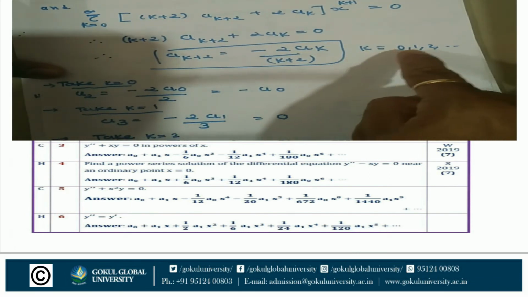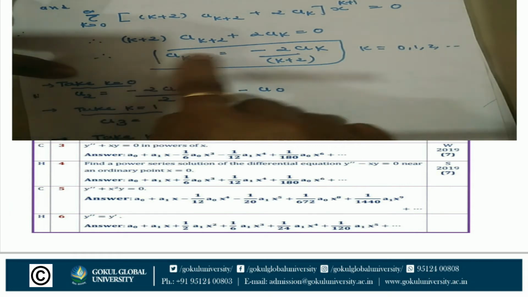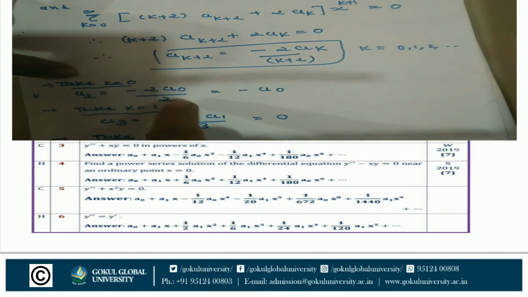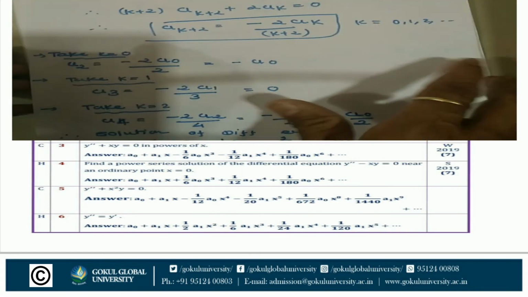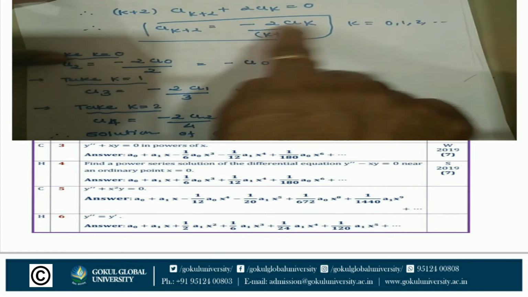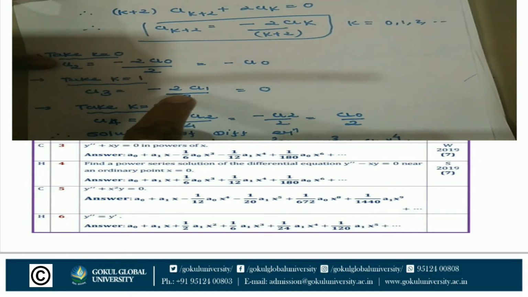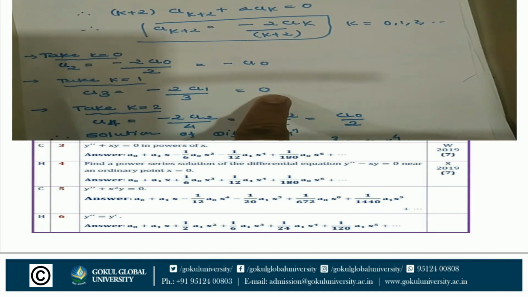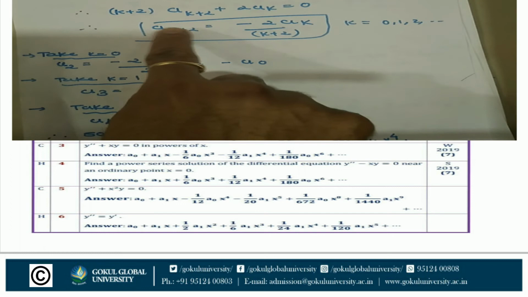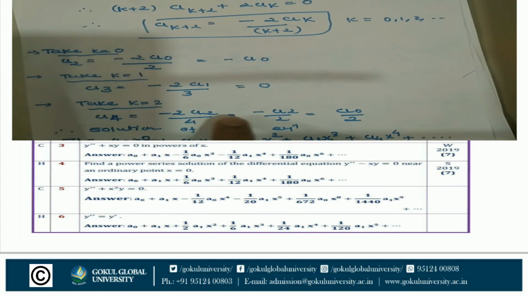For values k is equal to 0, 1, 2, 3. Take the value of k equal to 0. So a2 is equal to minus 2 a0 by 2, which is minus a0. Put k is equal to 1. So a3 is equal to minus 2 a1 by 1 plus 2, that is 3. But the value of a1 is equal to 0, put in this step, so a3 is equal to 0. Similarly, k is equal to 2: a4 is equal to minus 2 a2 by 4. But the value of a2 is equal to minus a0 in this step.